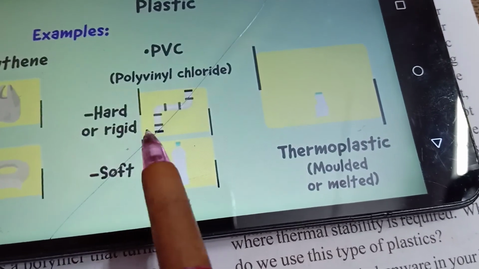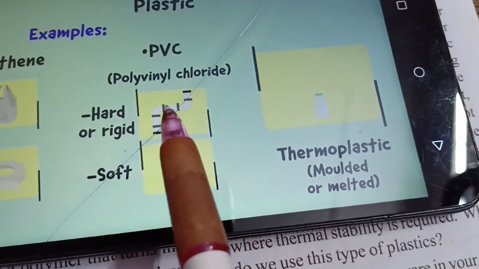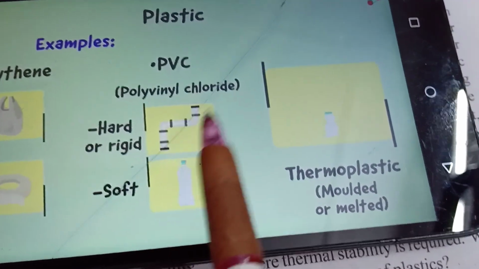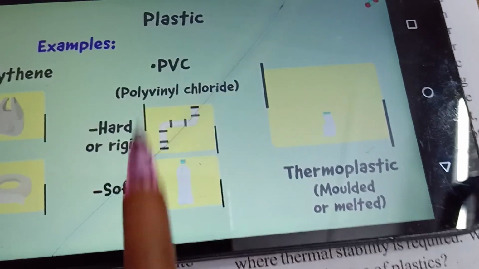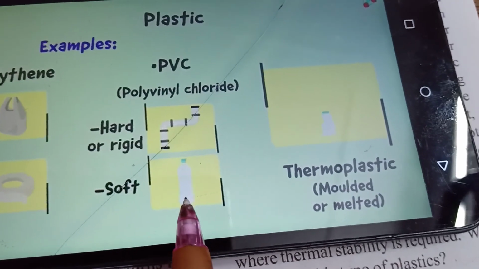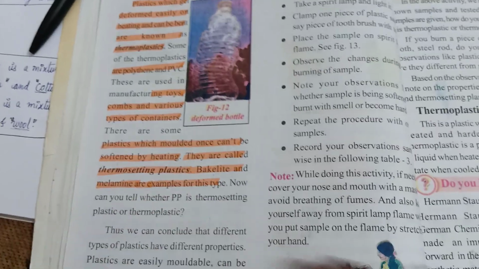Hard rigid polyvinyl chloride helps in making hard things like pipes in houses, and soft PVC helps in making common water bottles. So these are the examples of thermoplastics. This was a quick introduction to thermoplastics and thermosetting plastics.